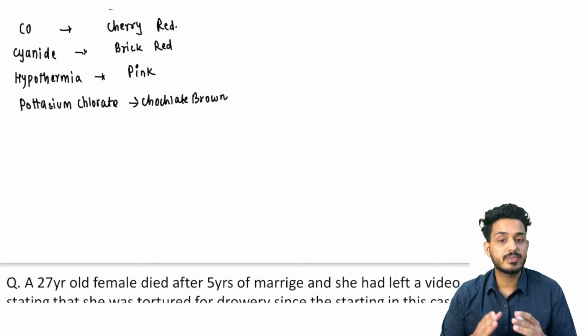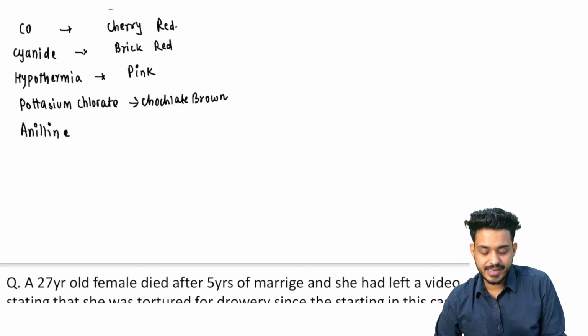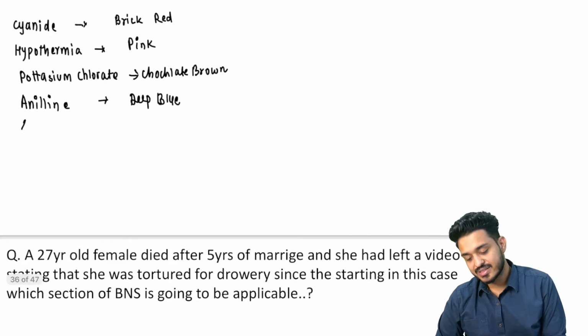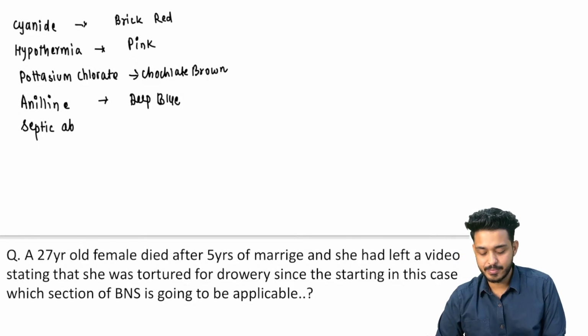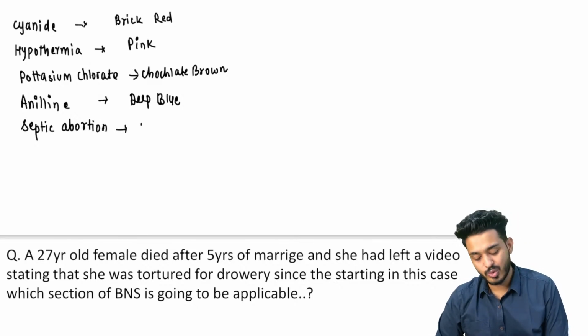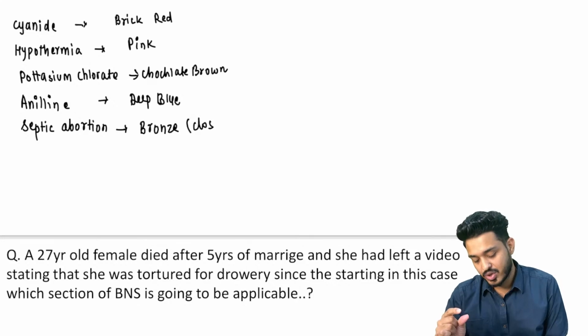If the person is dying because of aniline, it is going to give you deep blue color. Aniline is going to give you which color? Deep blue color, right? If the person is dying because of sepsis, let's say septic abortion, it is going to give you a bronze-like skin color. And why is this happening? Because we are having Clostridium perfringens.